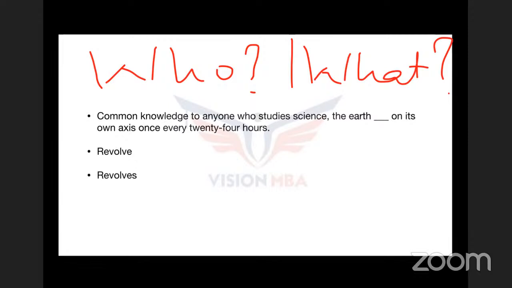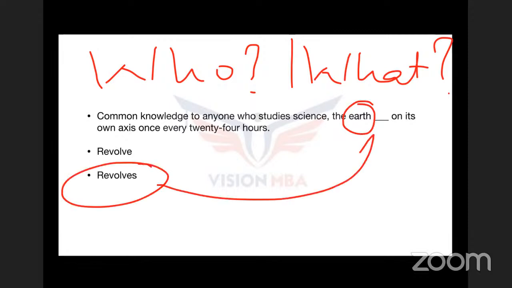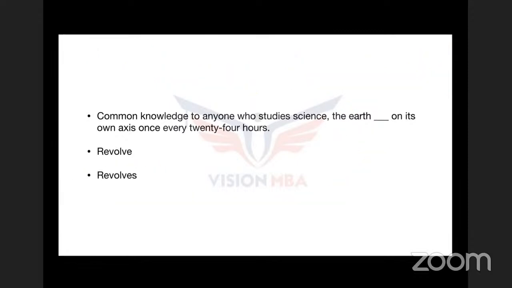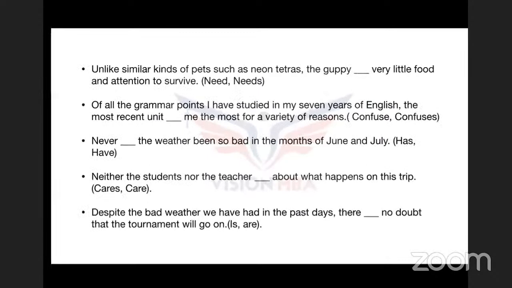I'm going to give you more examples. Do not worry about it, and this will stay in your head. Who revolves? The answer is earth. Now earth is singular, so the answer is going to be revolves. Once again, guys, you just need to ask who and what. Do not get confused by the sentence formation. Let me give you some more examples.